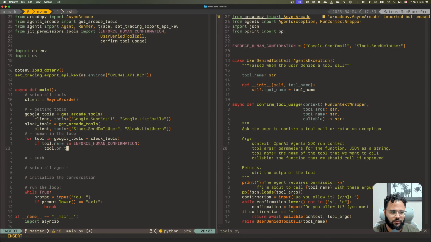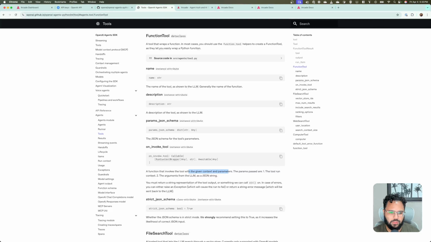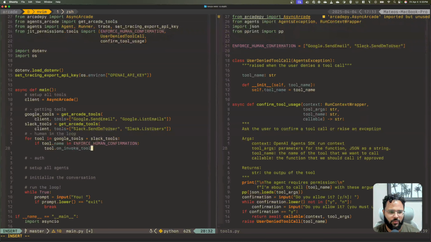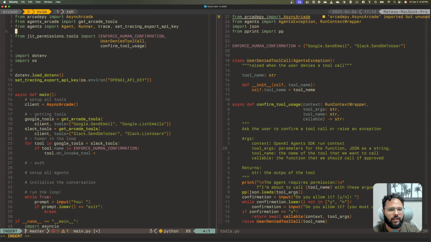On invoke tool. On invoke tool, we want to replace this with a partial. And a partial comes from another built-in Python package, which is from functools. Import partial.